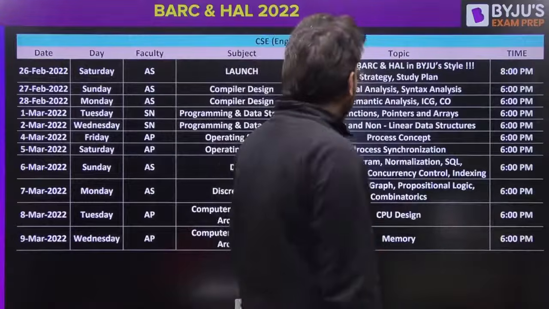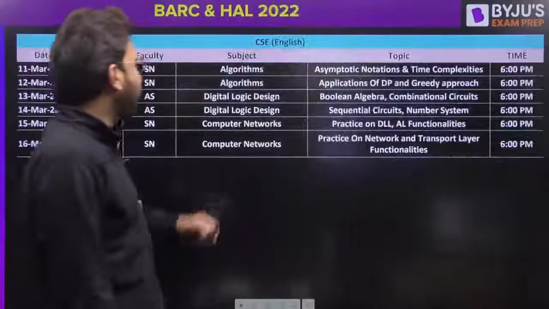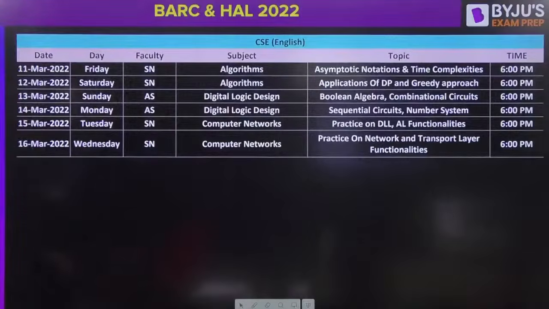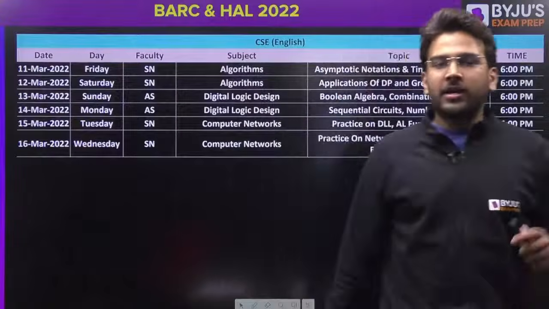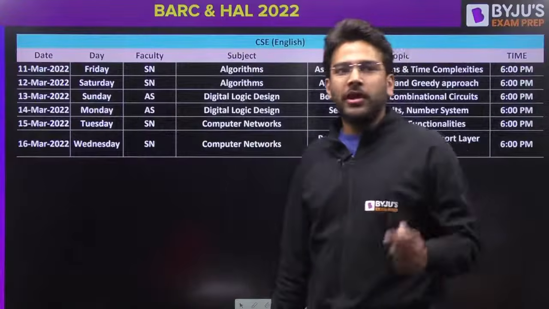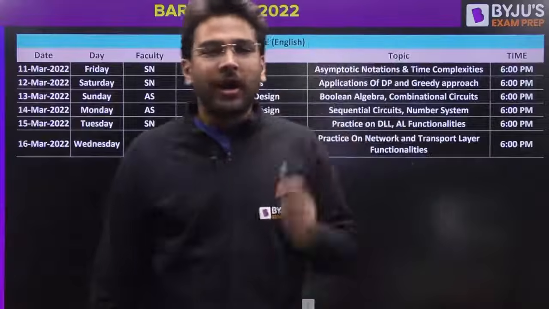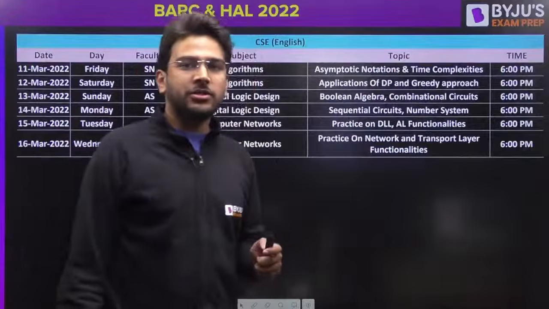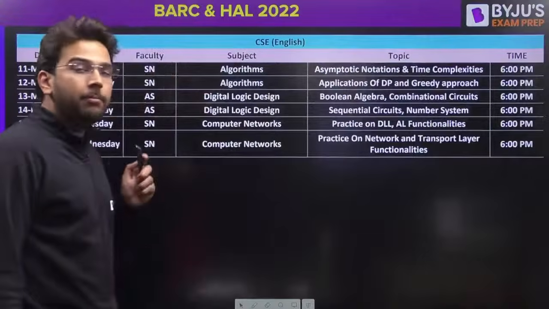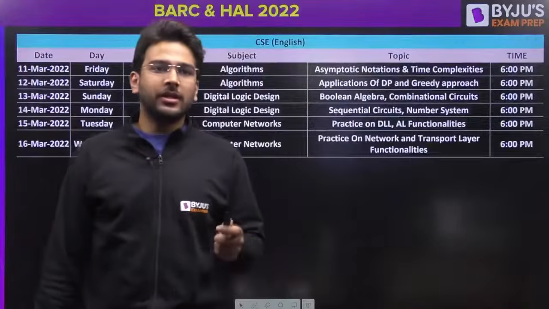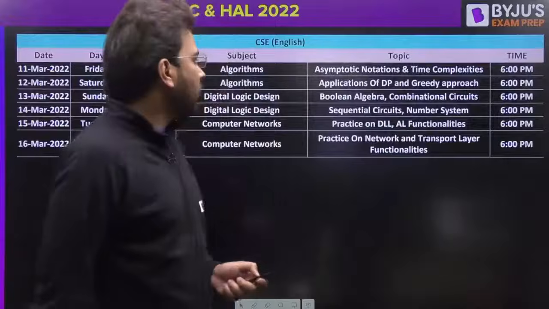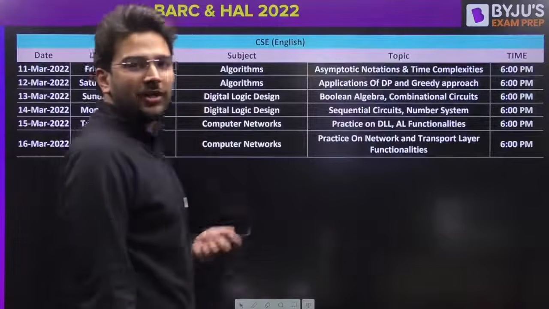All the faculties will be taking. And then we have algorithms, digital logic design and computer networks. So almost all the subjects we are going to cover. This series is going to be really interesting for all of you because we are coming up with practice sessions, the most important and most expected questions that you can see in the exam also.